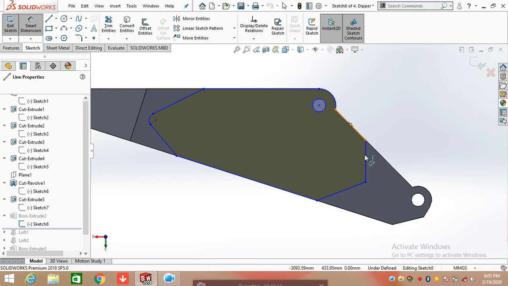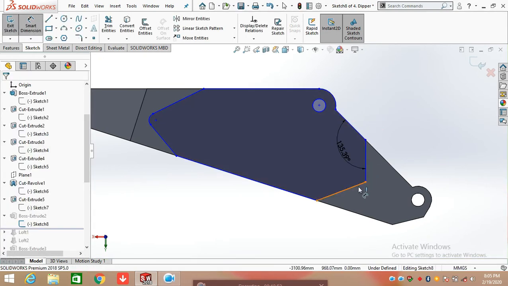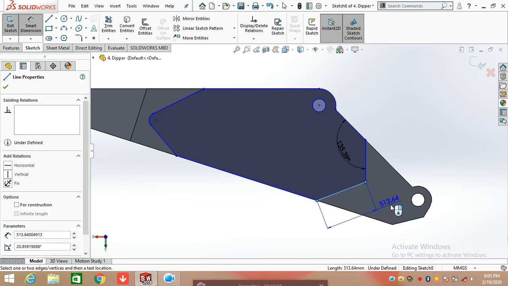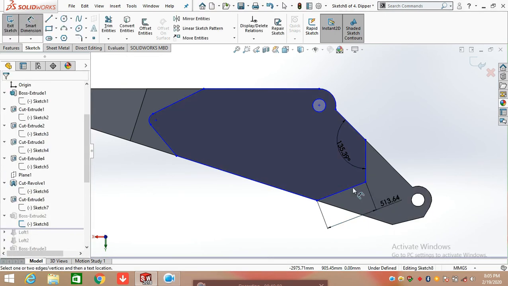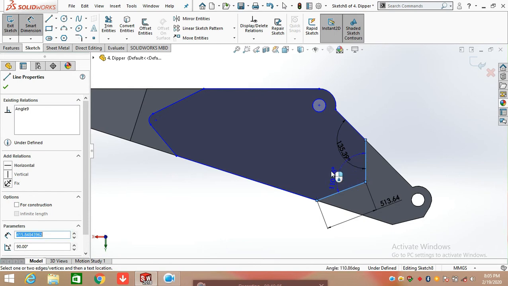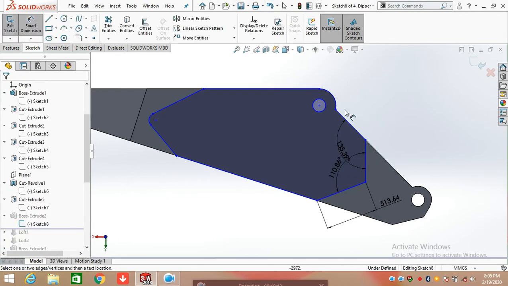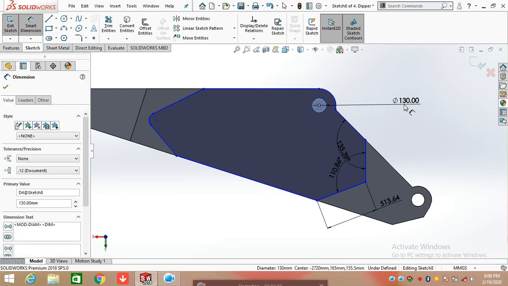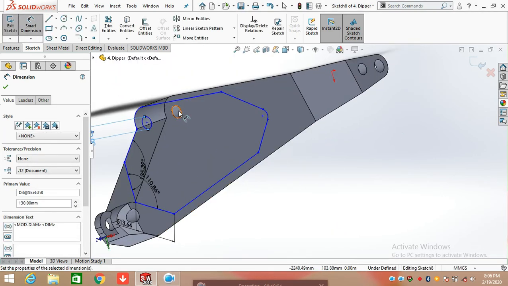Click on line command and draw a line here at the angle of 135.39 degree, and second line having distance of 513.64 mm. Now defining the angle between both these two lines, which is 110.86 degree, and draw a circle here having diameter of 130 mm, which is already here drawn.